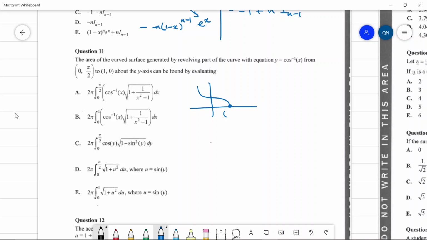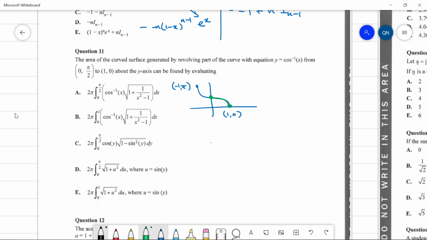So this is 1, 0, and this point over here is negative 1, pi. From 0 to pi on 2, so from this point over here to 1, 0. So we're just rotating this section of the curve about the y-axis, so we're going to generate some kind of funny upside down cup.